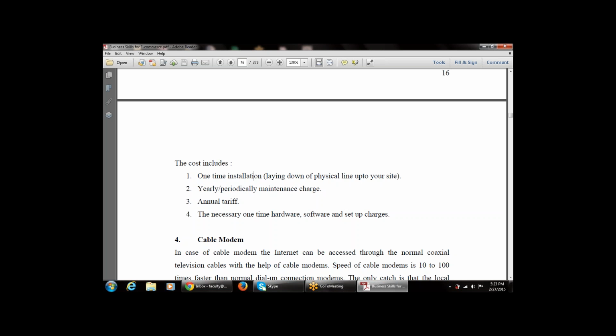Then annual traffic: there is a large amount of traffic, because there is only one dedicated line to the user, so all the traffic goes through that line. Then there are the necessary one-time hardware, software and setup charges in the case of the leased line connection.